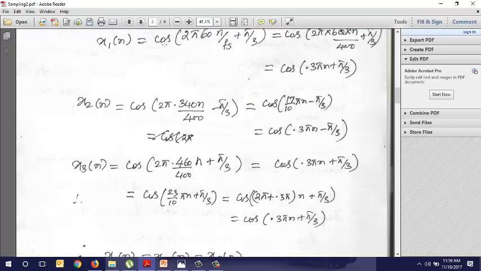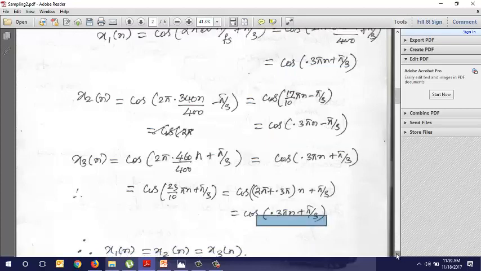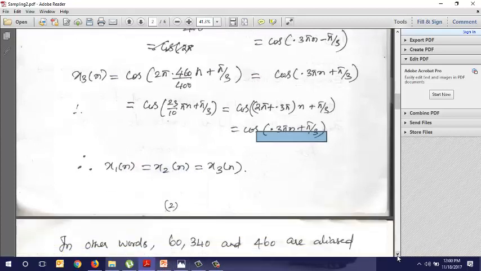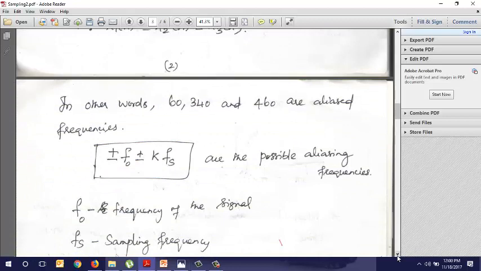Initially it was cos 2 pi 60t plus pi by 3, then 340t and 460t. Now when you convert them into discrete time signals, all three have become the same signal. This is called the aliasing problem. We have seen this mathematically, and I have also shown you diagrammatically how all the three are equal.